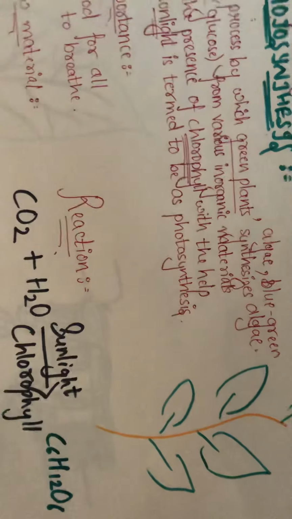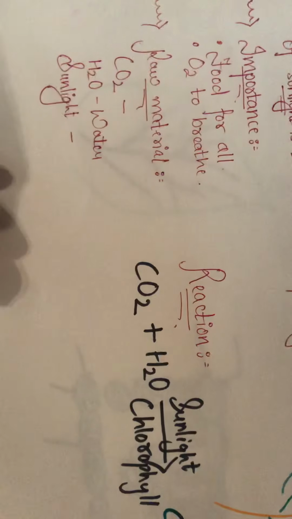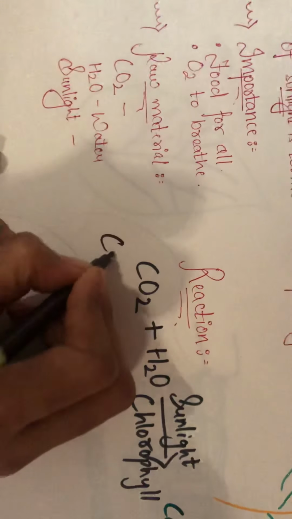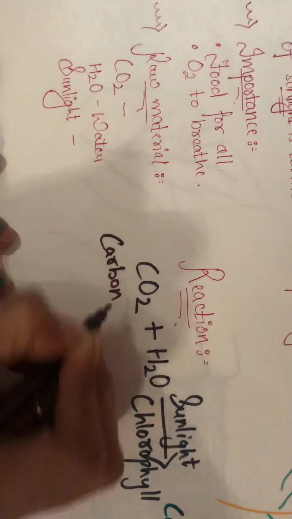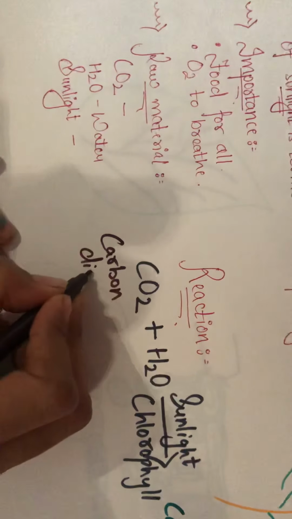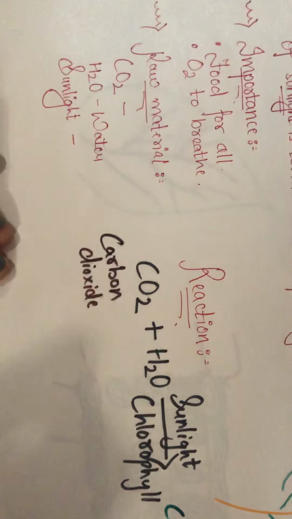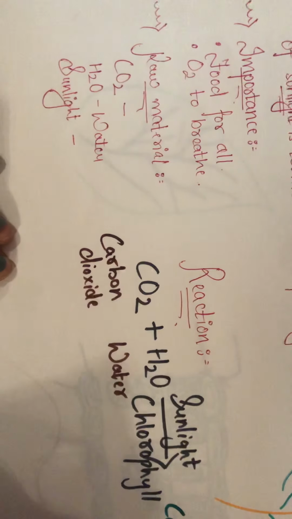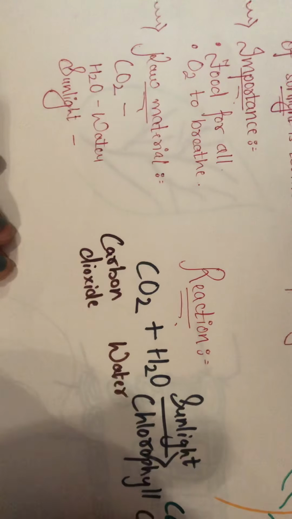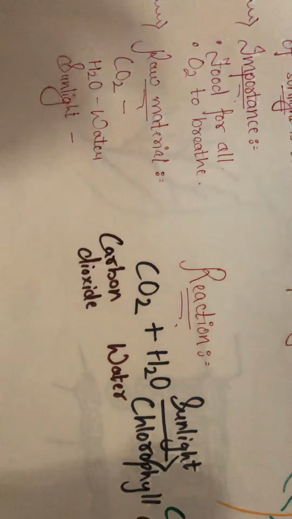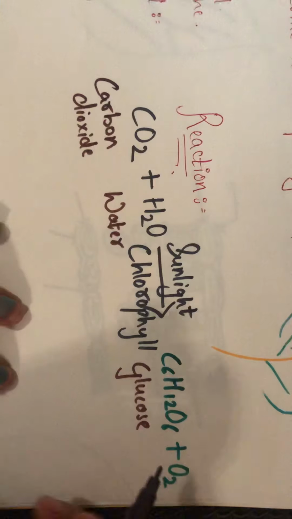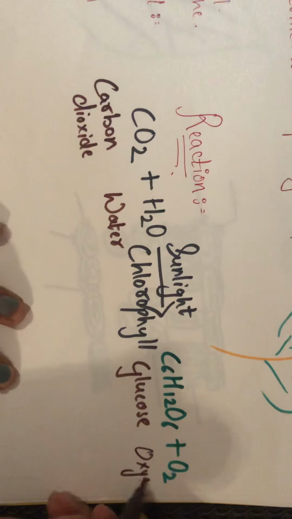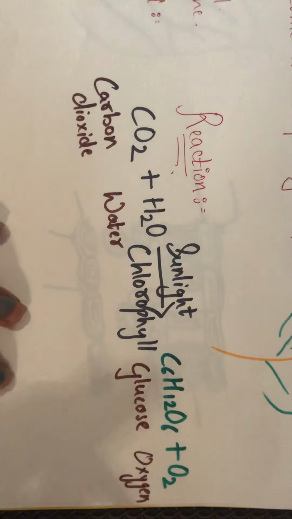So we will write: carbon dioxide along with water will help the plant in the production of glucose and oxygen.